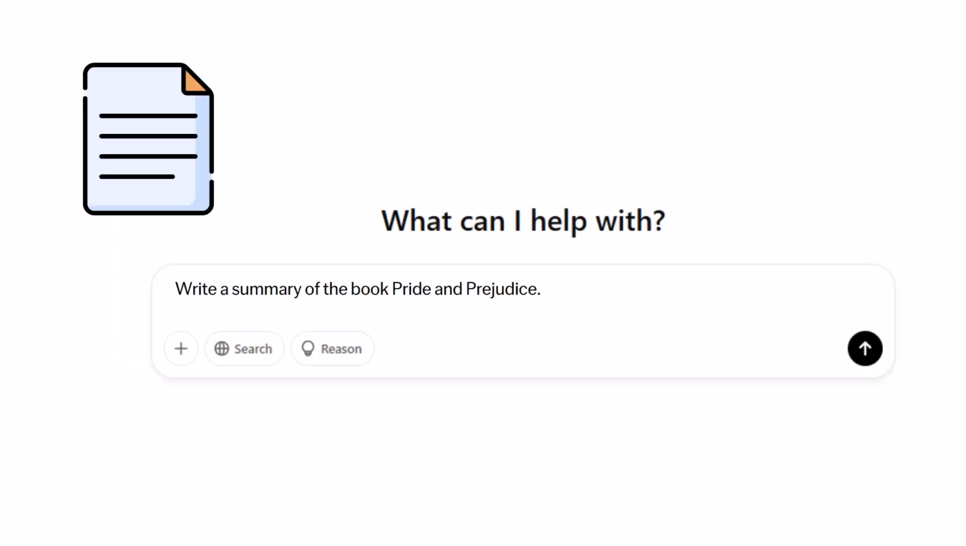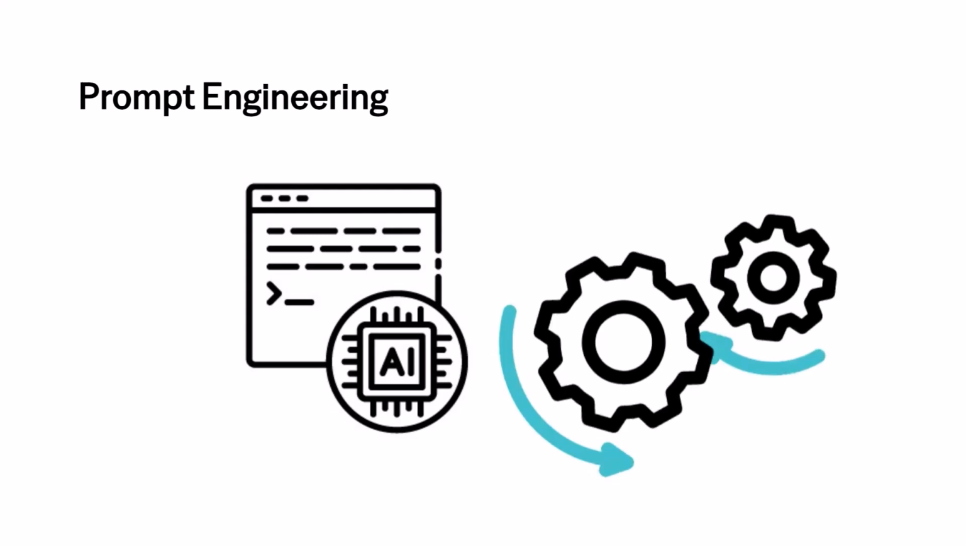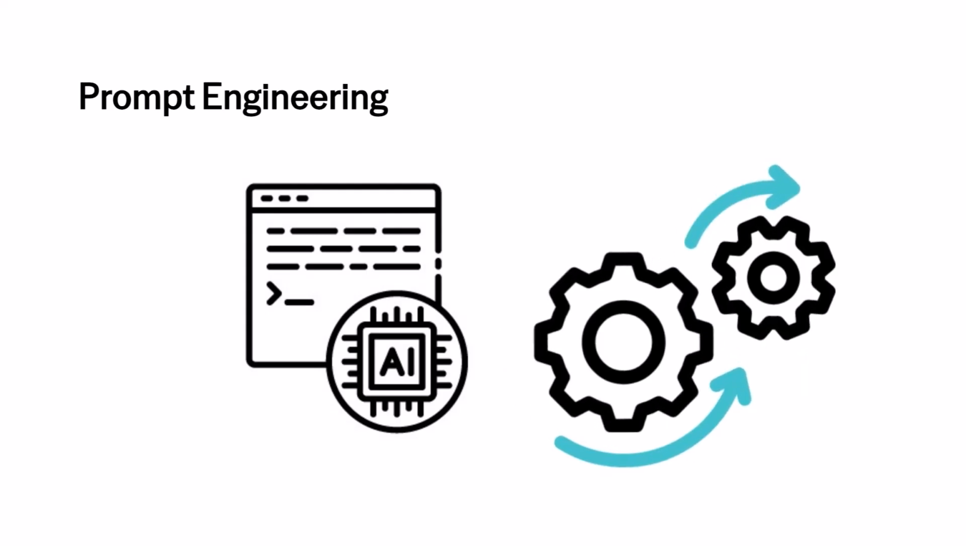For instance, a prompt for a text model could be, write a 200-word summary of the book Pride and Prejudice from Mr. Darcy's perspective. And for an image model, it could be, generate an image of a futuristic city skyline at sunset. The rapid development of Gen AI led to the creation of a specialized field known as prompt engineering.